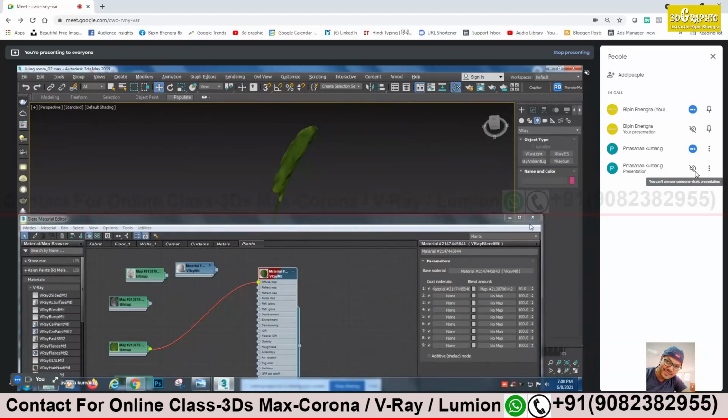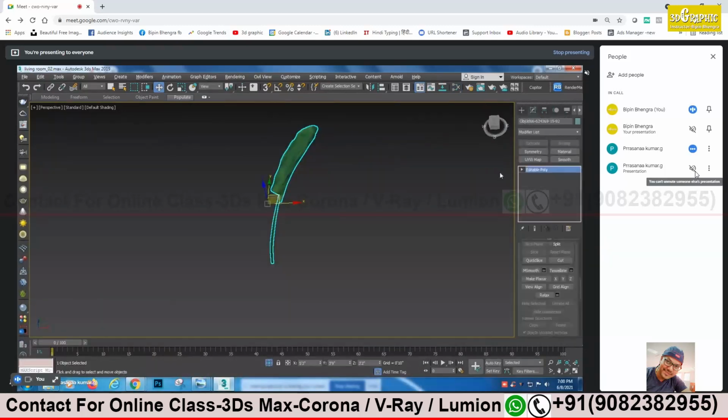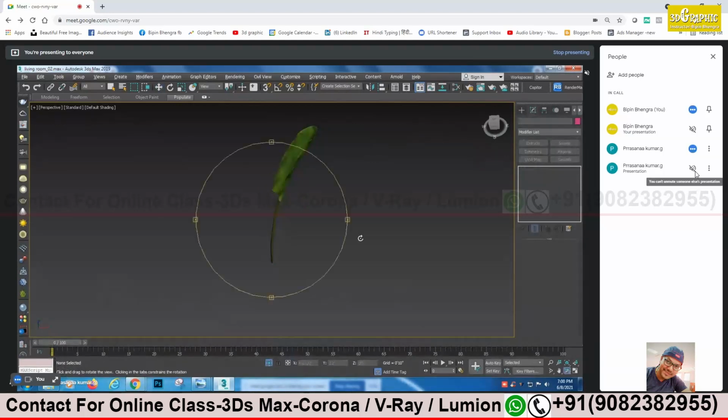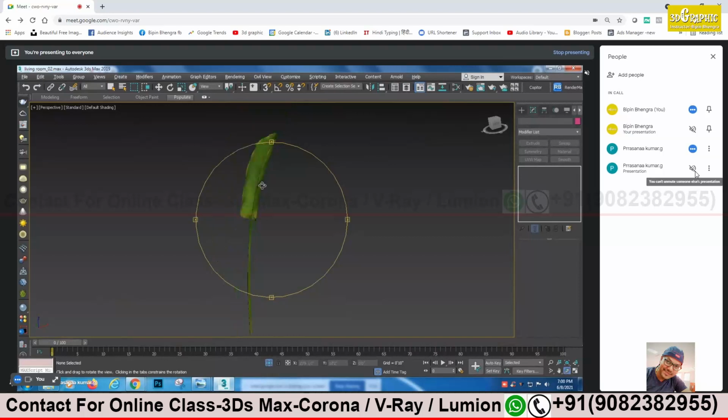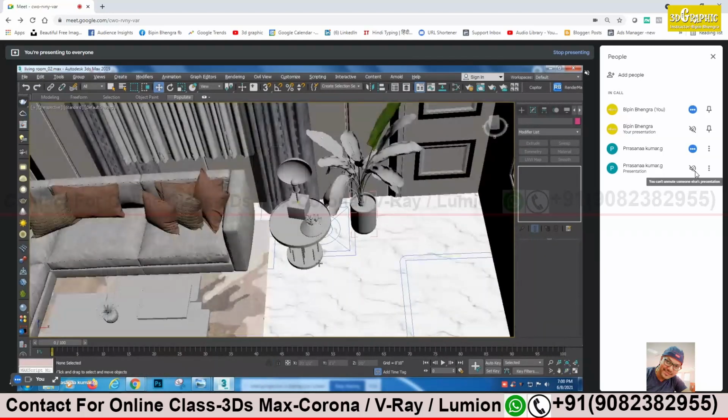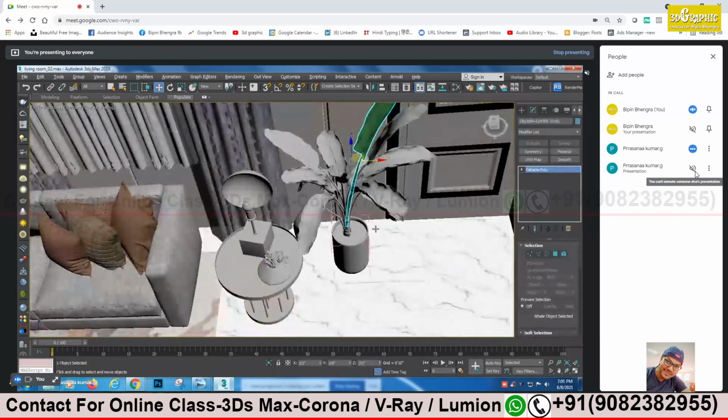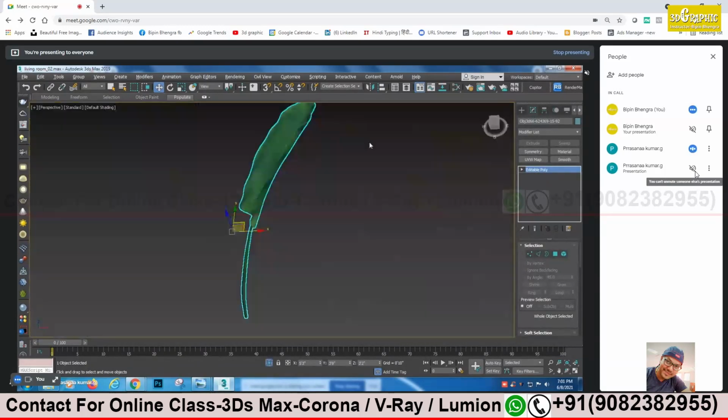Just zoom and see. It's coming proper. You have to do some UV. It's coming proper, no problem. Perfect. Now see the other reflection or bump map texture is there. Try to do with one only.